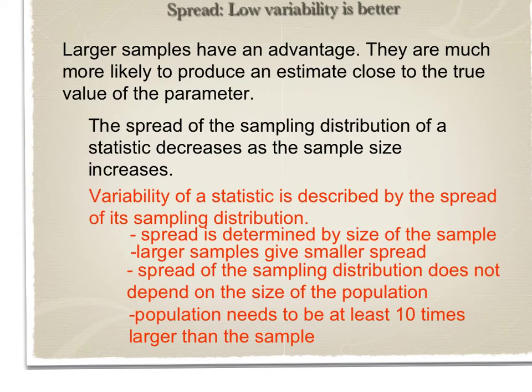So the general rules again for describing how the spread of the sampling distribution of a statistic decreases as the sample size increases: the spread is determined by the size of the sample. Larger samples give smaller spread, and the spread of the sampling distribution does not depend on the size of the population, but the population needs to be at least 10 times larger than the sample.